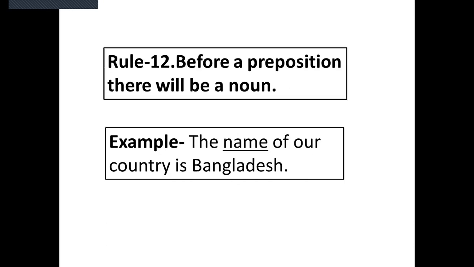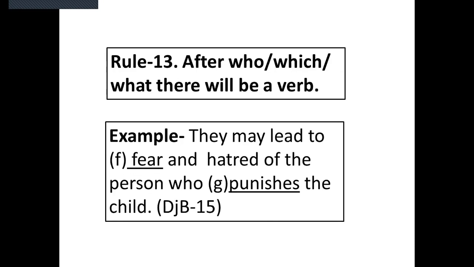Number 12. Before a preposition, there will be a noun. The name of our country is Bangladesh. Of is a preposition, and before a preposition we have written the word name. The name of our country is Bangladesh. Number 13. After who, which, what, there will be a verb.